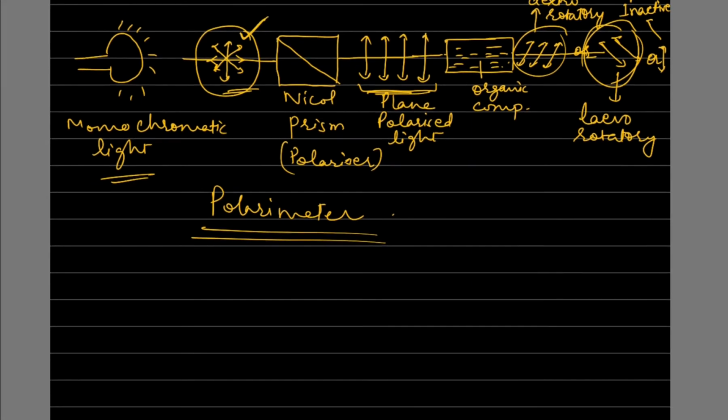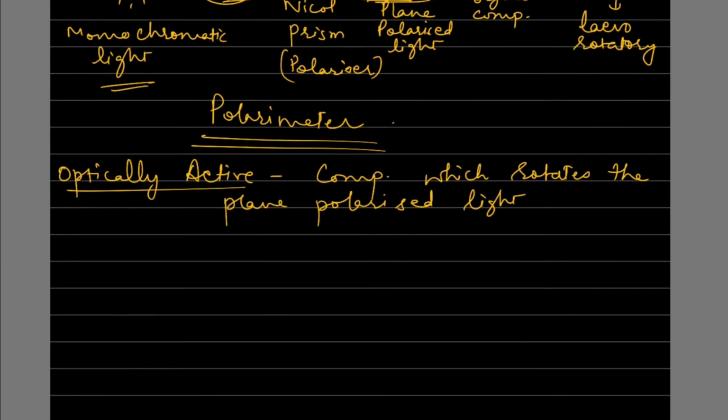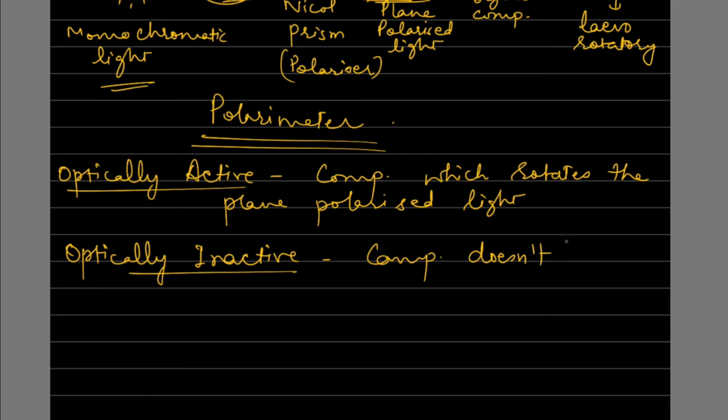Now what is an optically active compound? How do we define it? The compound which affects the plane polarized light, which rotates the plane polarized light, is called an optically active compound. Now what is an optically inactive compound? An optically inactive compound does not affect the plane polarized light.